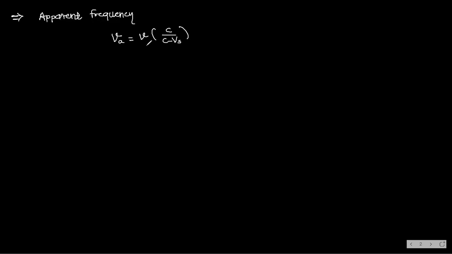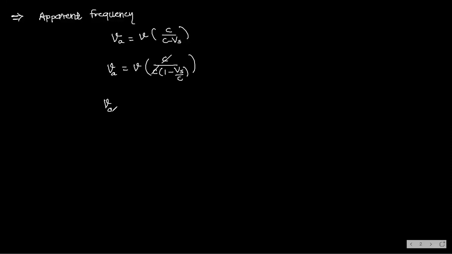Okay. So now see what I am doing here. This nu A is equal to nu, this is actual frequency, into C. From the denominator, I am taking common C. So what is left here? 1 minus Vs by C, in small bracket. This C and this C will get cancelled.